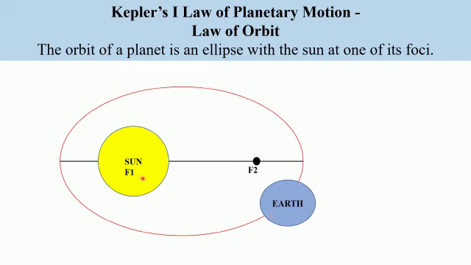The orbit of the planet will be an ellipse with the sun at one of its foci. So this is Kepler's first law, the law of orbit.